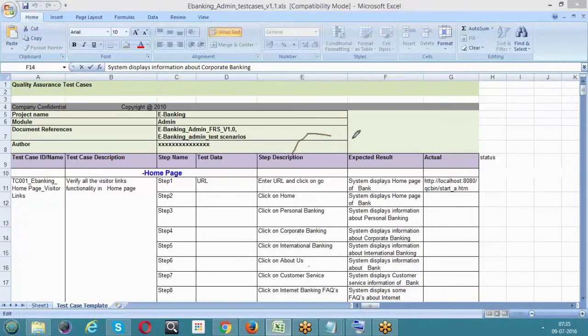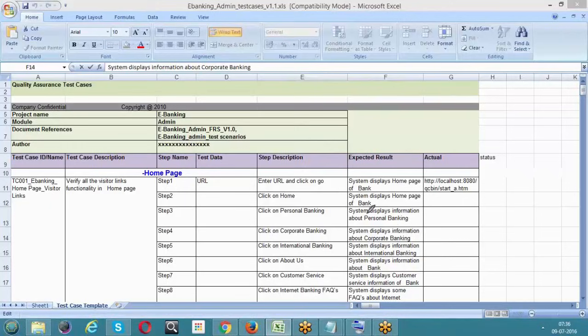So these two things, step description and expected result, should be drafted from your requirement documents, as it may be an FRS, it may be a BRS, it may be a design document, anything. But we need to get the information from the documents. You are not going to describe your own step description and expected result. It may be a use case or FRS or any other similar document. Whatever is given in the documents, we need to draft it in a step-by-step manner. That is what the test case actually is.